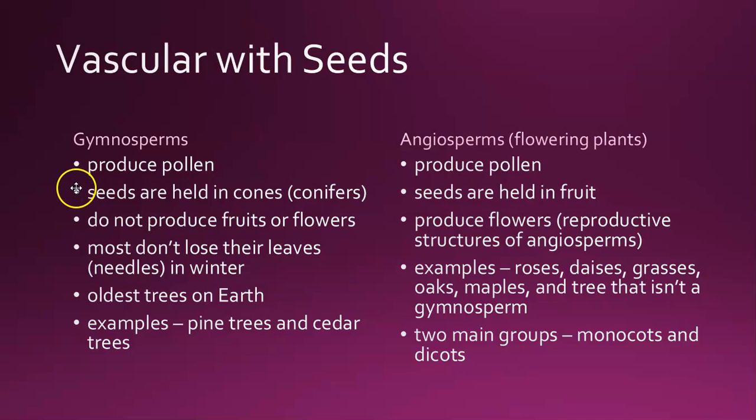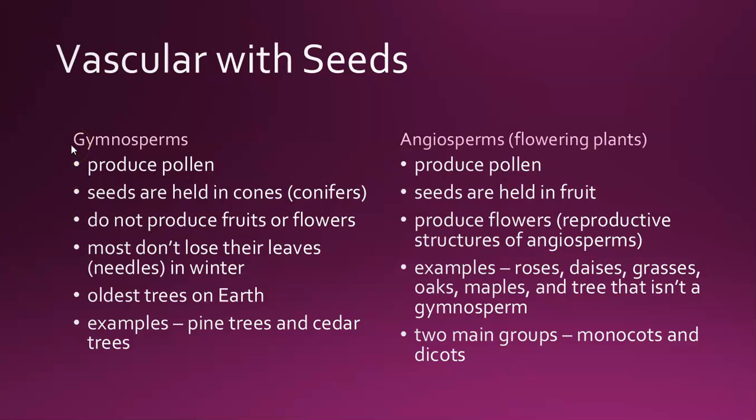And both gymnosperms and angiosperms produce seeds, or structures that protect and nourish a growing plant embryo. Seeds help resist drying out, freezing, fires, and even the digestive enzymes produced by animals. Animals can eat fruit, and the seeds come out in their waste, and that's how they help disperse the seeds of gymnosperms and angiosperms.